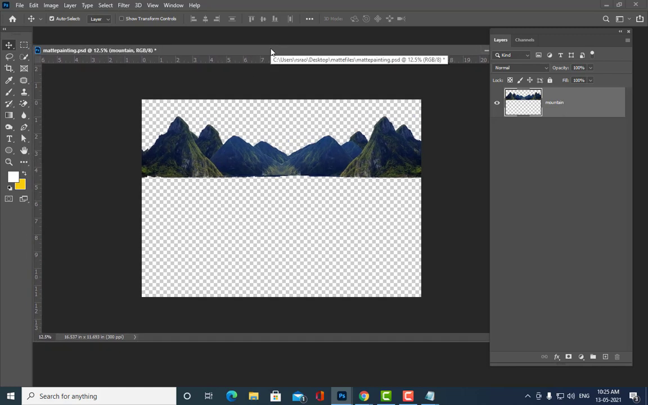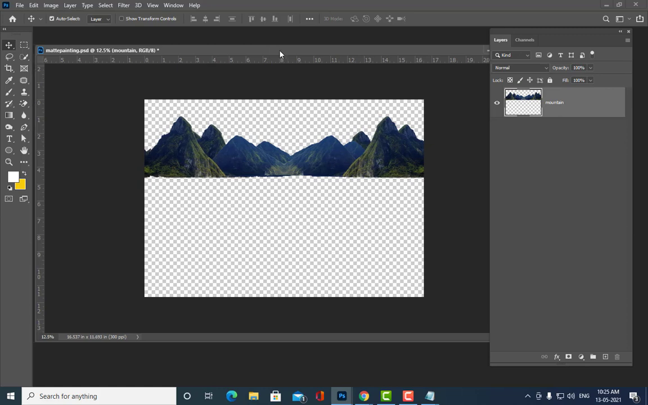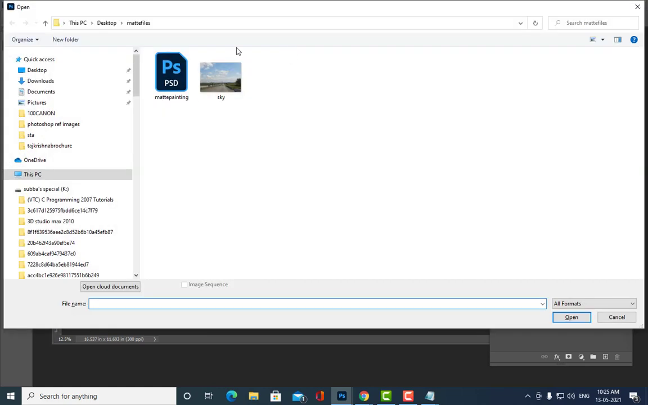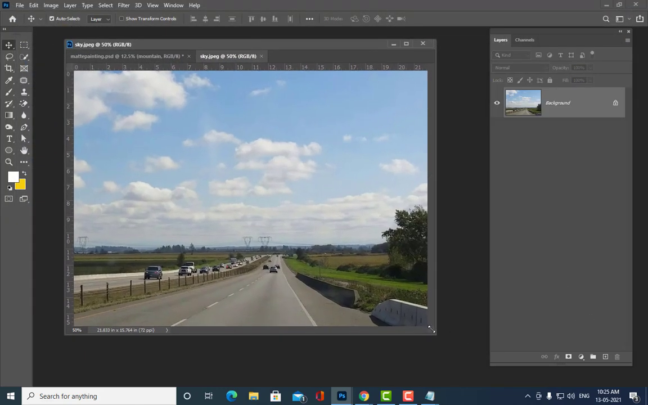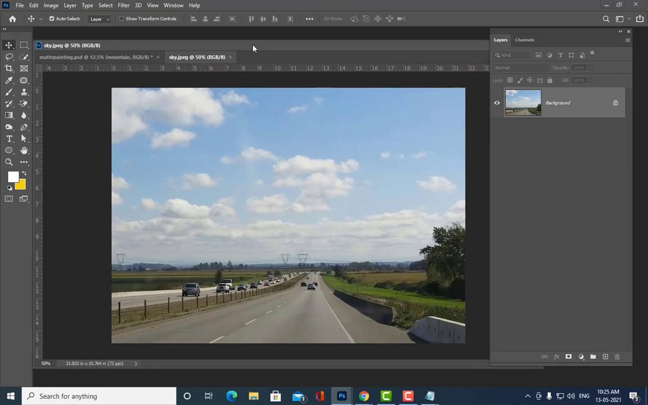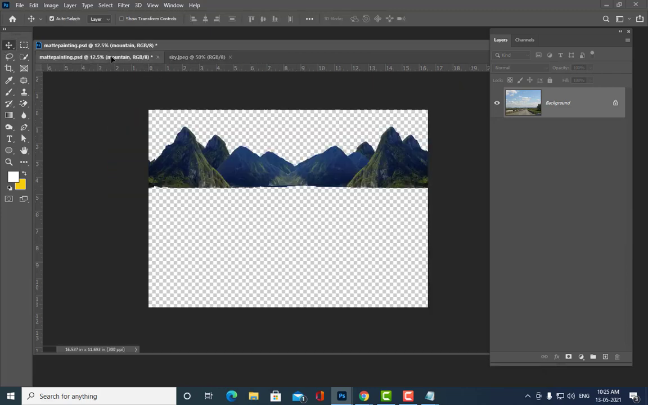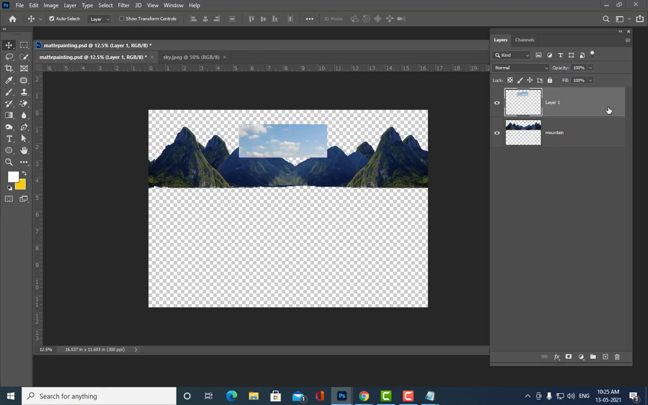Once you have given a proper name to this, what is the next step? See, now we will get the sky. So let me get the sky. Let me select the sky properly. I have selected the sky, and now we will keep the sky here.